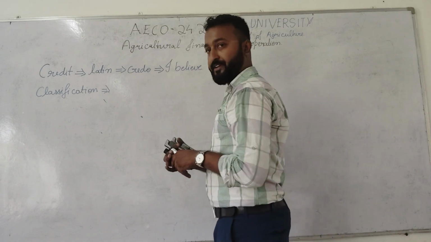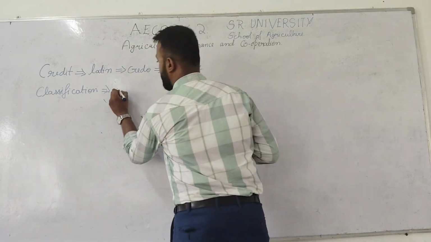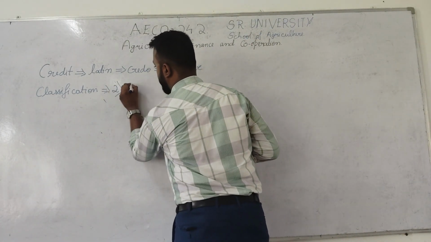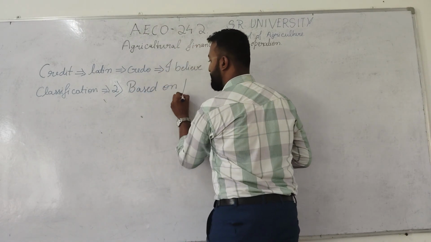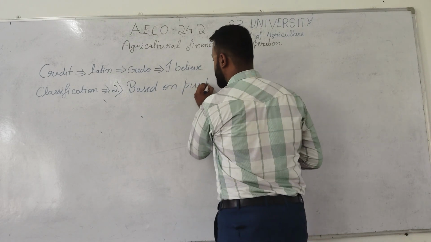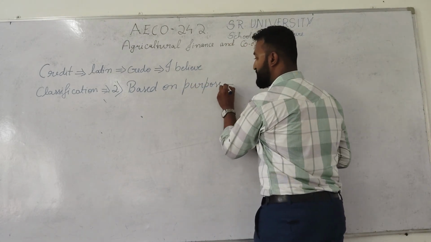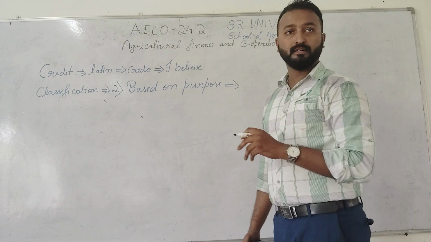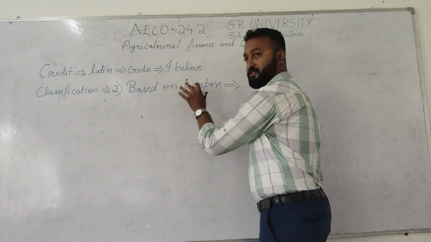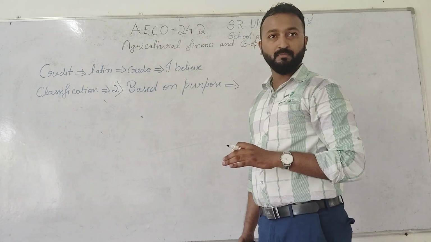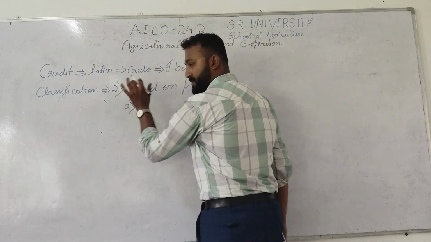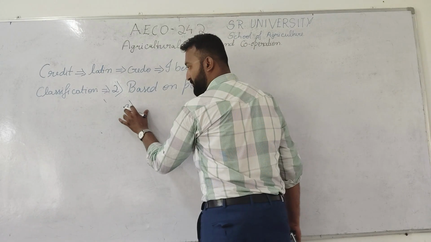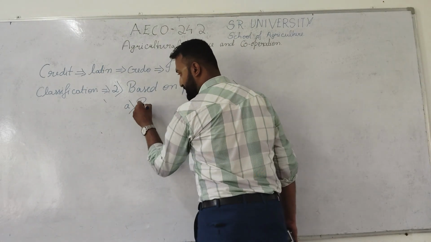So the second classification of credit is based on purpose. Based on purpose, we have four classifications: production loan, investment loan, marketing loan and consumption loan. Let us know the first classification based on purpose, that is production loan.